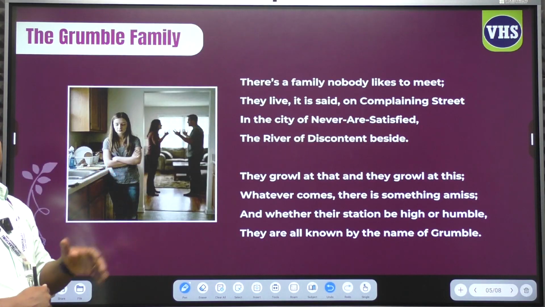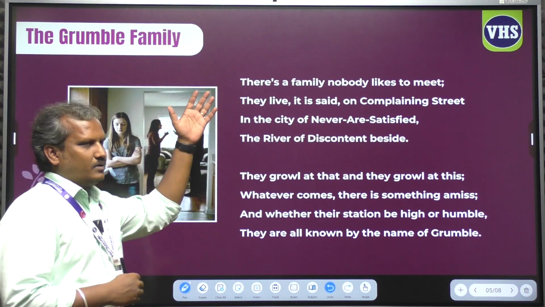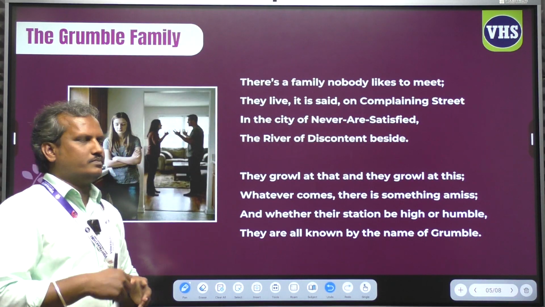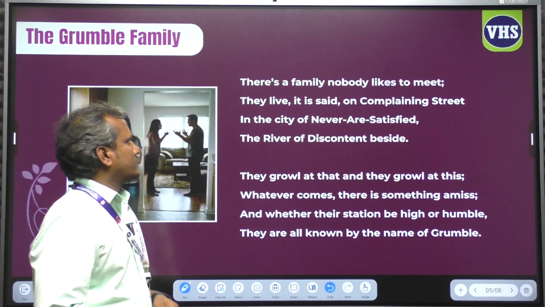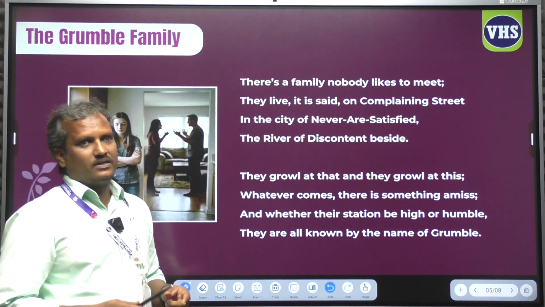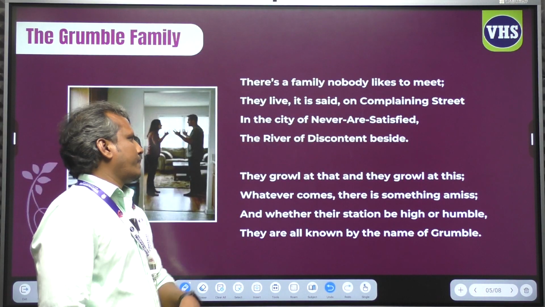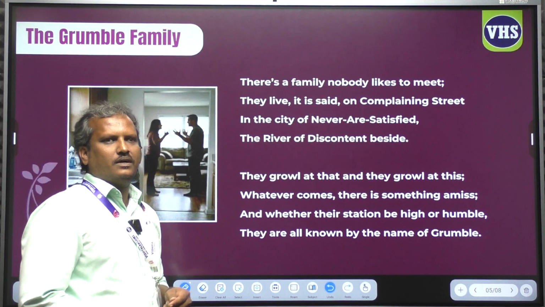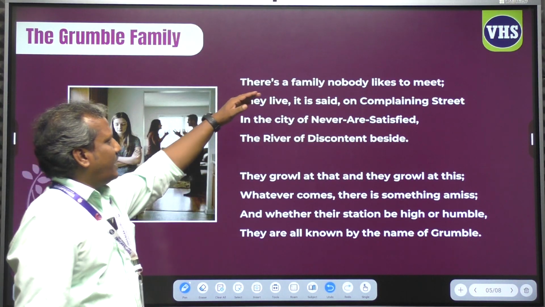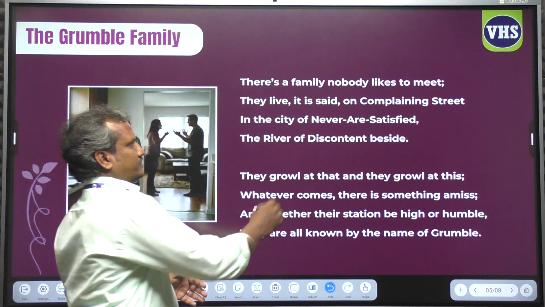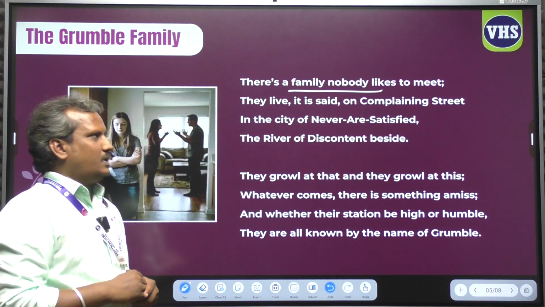Now, the Grumble Family. Let's learn this poem in detail. Let me read the poem stanza by stanza. Follow. There is a family nobody likes to meet. They live, it is said, on Complaining Street, in the city of Never Are Satisfied, the river of Discontent beside. Well, let us learn this one in detail. There is a family nobody likes to meet. No one likes to meet the family, right?